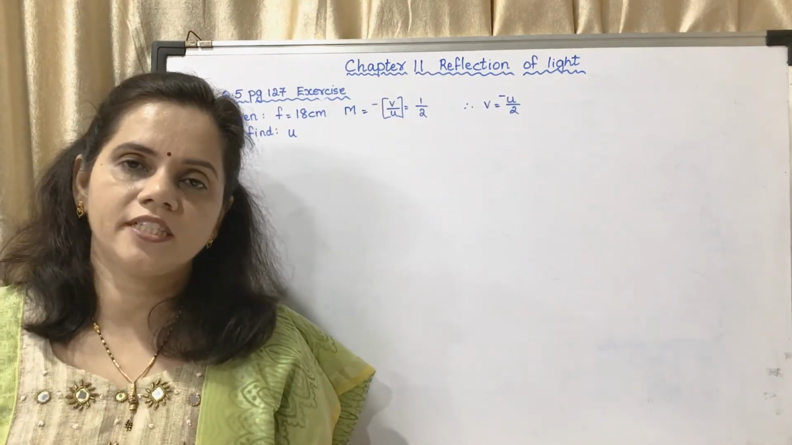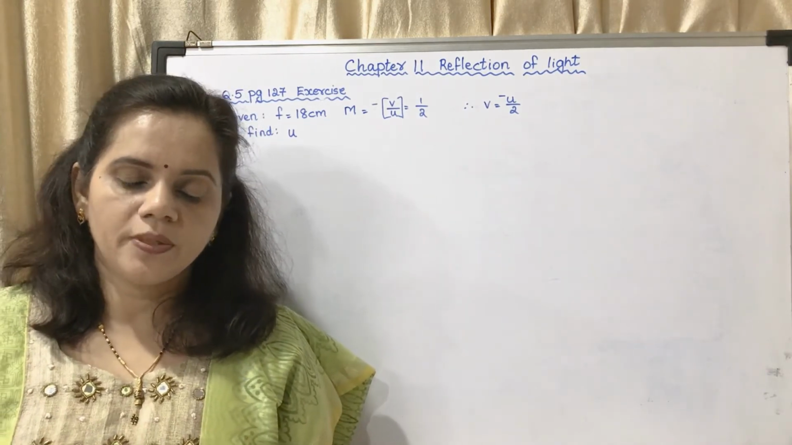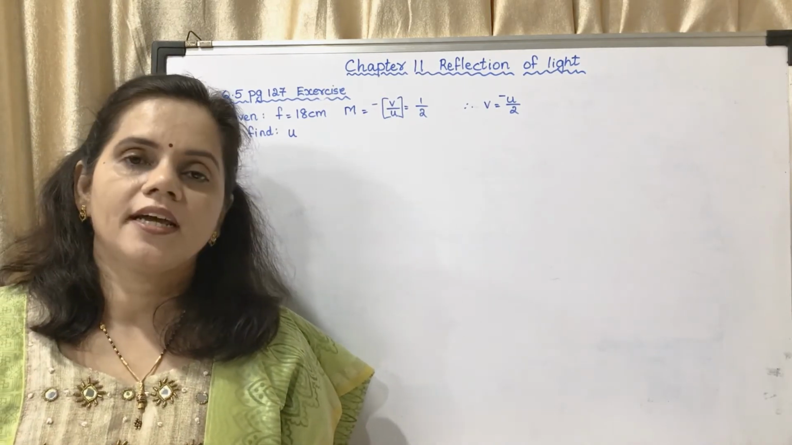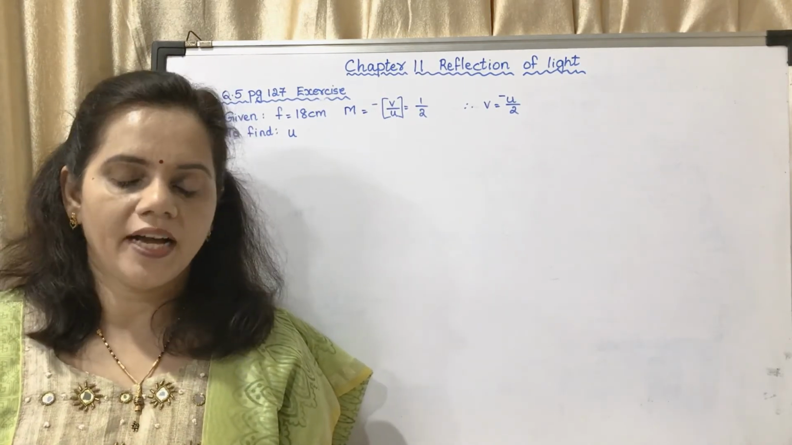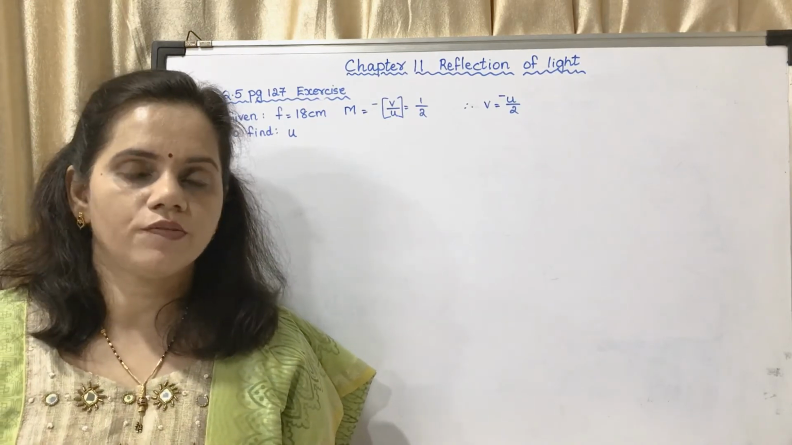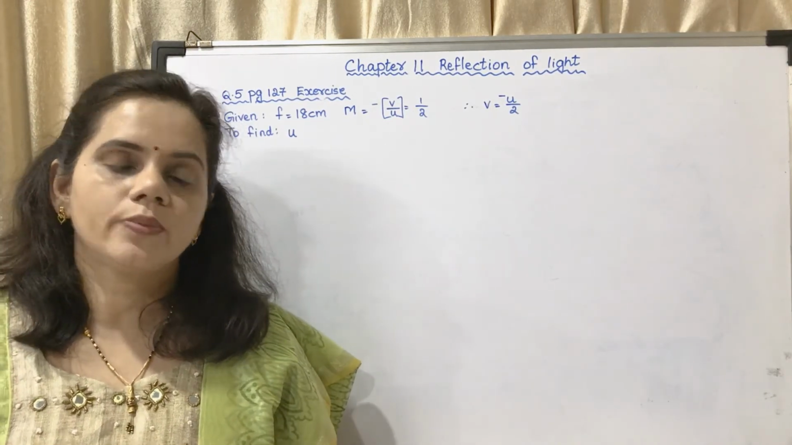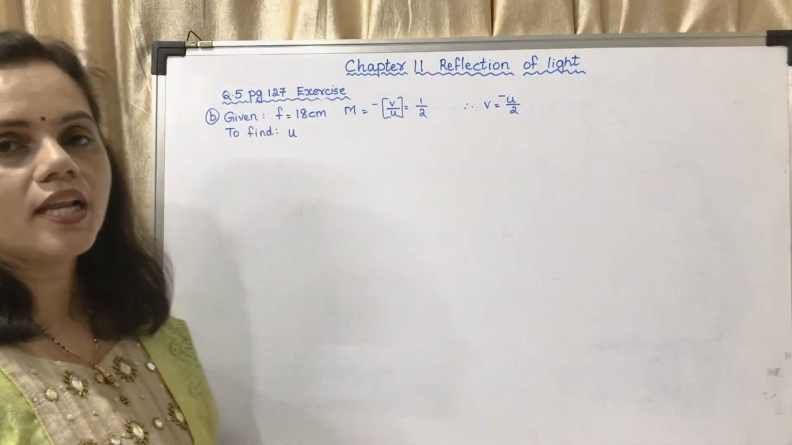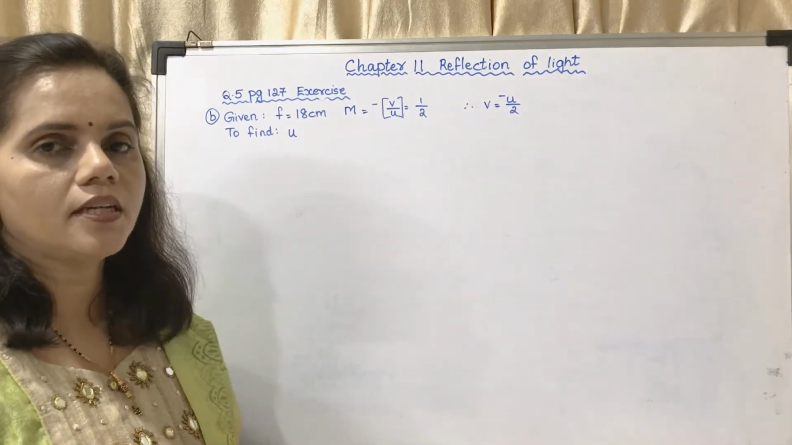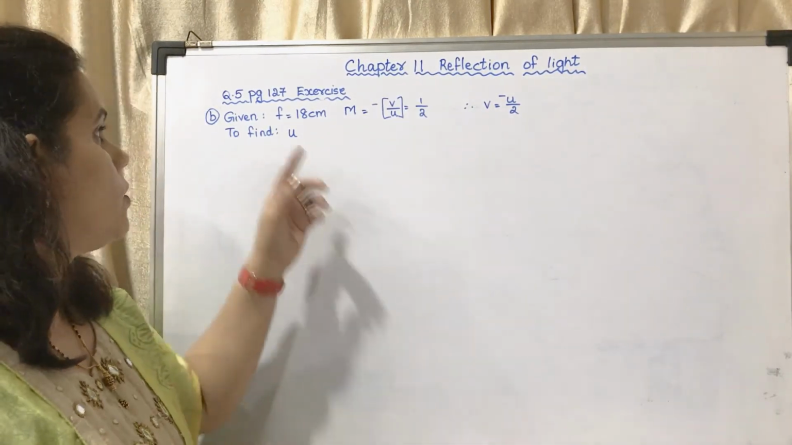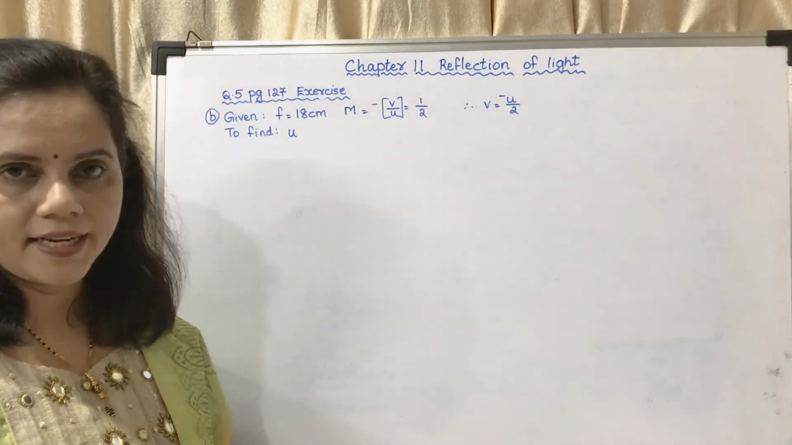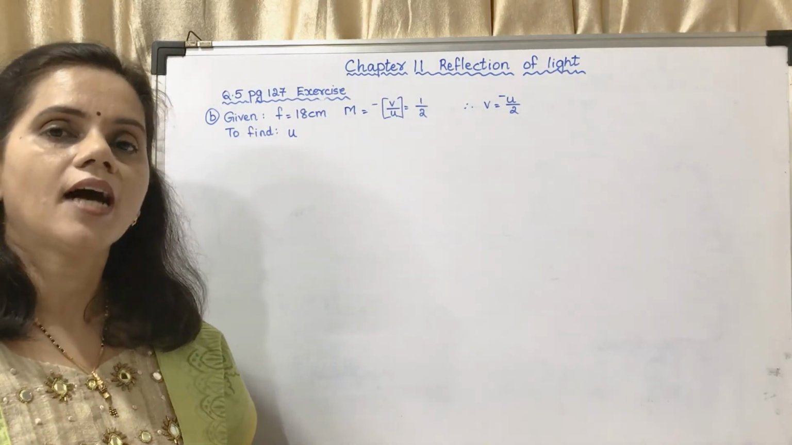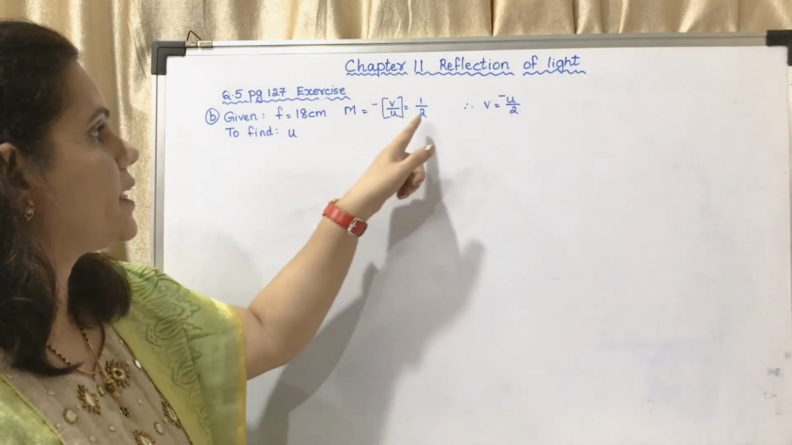Now the next question on page number 127. A convex mirror has a focal length of 18 centimeter. The image of an object kept in front of the mirror is half the height of the object. What is the distance of the object from the mirror? This question is a very frequently asked question. Here they have given the focal length. They have given in the question that it is a convex mirror. So F is taken as positive 18 centimeter. The magnification they have given is half. So M is taken as half.